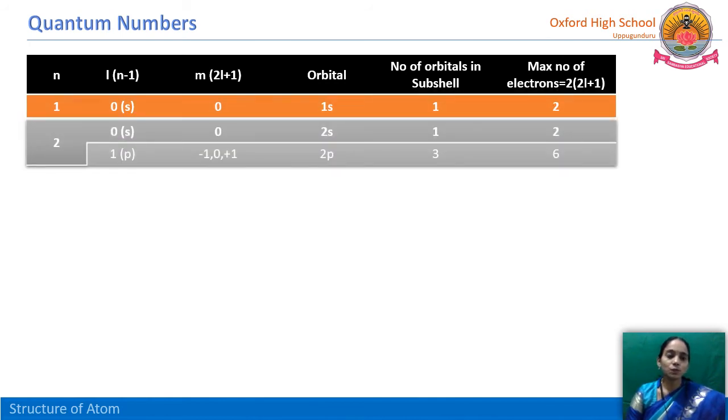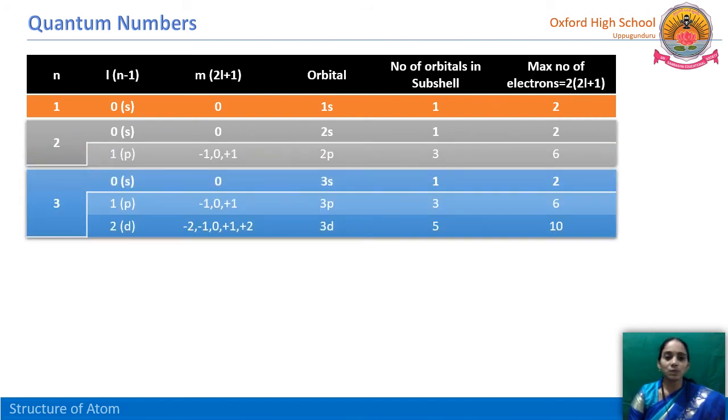If n is equal to 2, we have two L values, 0 and 1. So 2 orbitals, s and p. The ml values are, for s it is 0, that means only one value, but for p these are degenerate. So here 3 values, px, py, pz. So -1, 0, +1, and 2p: 2px, 2py and 2pz. 3 subshells are there. So for the maximum number of electrons, each one holds 2 electrons. So 3 into 2, 6 electrons.